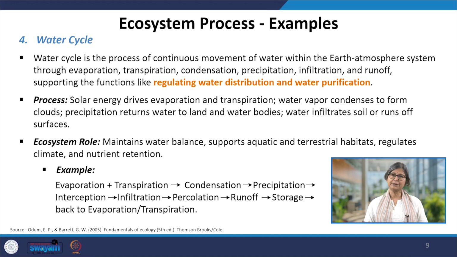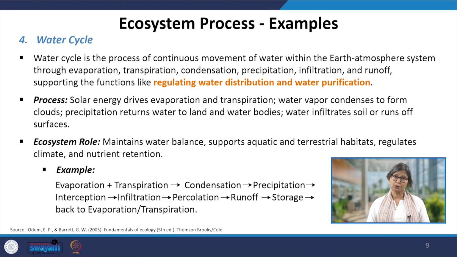It happens between the earth and atmosphere system, through evaporation, transpiration, condensation, precipitation, infiltration, and runoff, supporting functions like regulating water distribution and water purification.